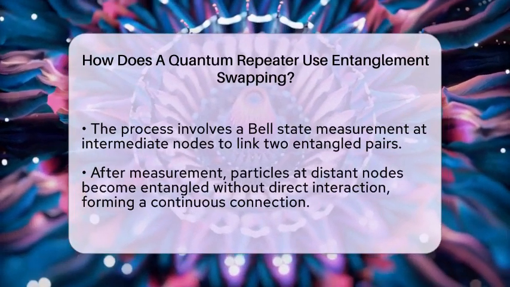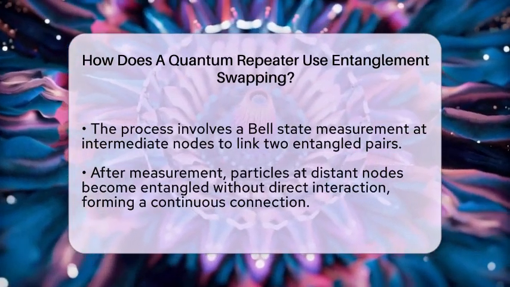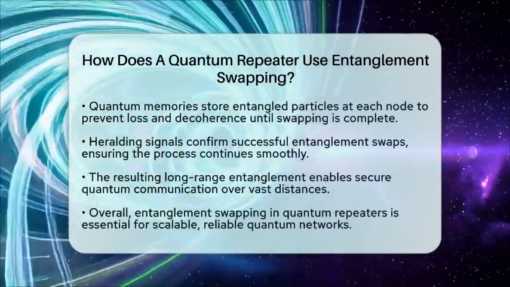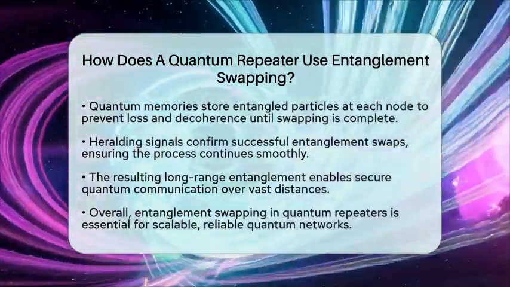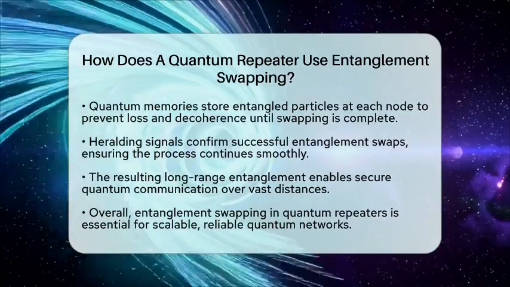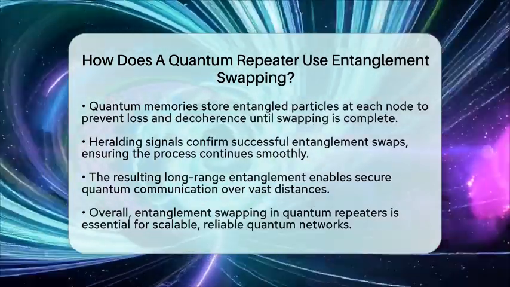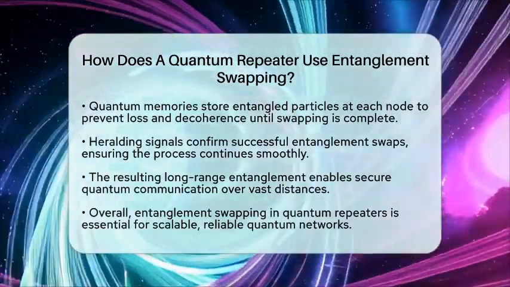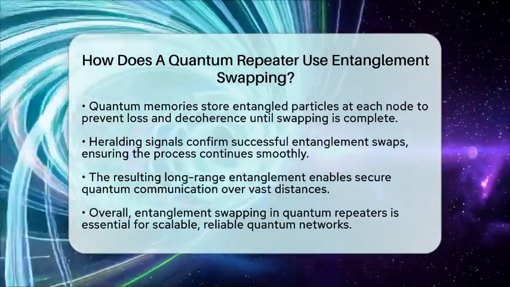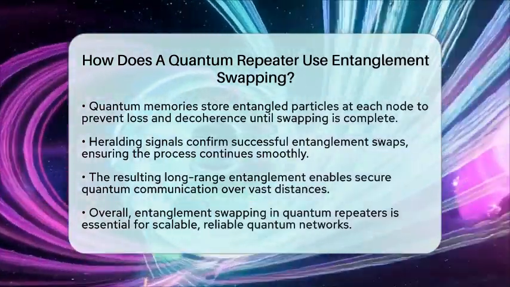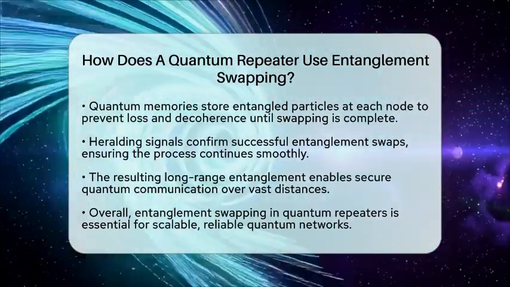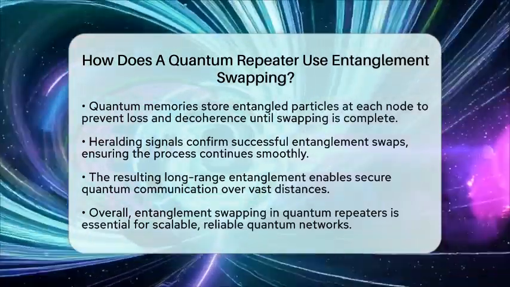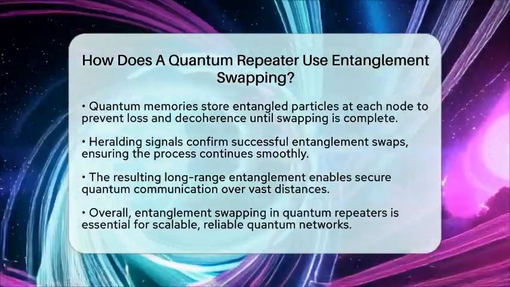Since the process can sometimes fail, the system uses classical signals called heralding signals to confirm successful swaps. These signals tell the network when the entanglement has been successfully extended, so the process can continue efficiently. The result is a much longer entangled link, which is essential for secure quantum communication over vast distances.